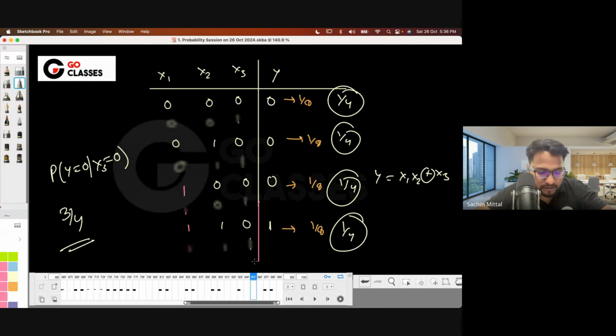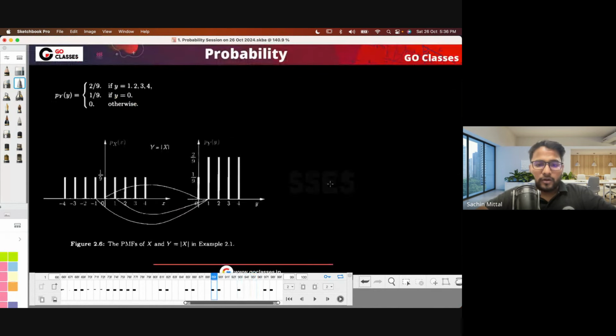One of the students is asking when the subject-wise tests of GO Classes will be available. One of the tests was enabled today, and within a week we will be enabling all of them. I think two to three tests are remaining. Operating Systems was live today, I think you might have noticed it. The remaining ones will be live within a week. Okay. Now you can just speak up and let me know whatever questions you have.